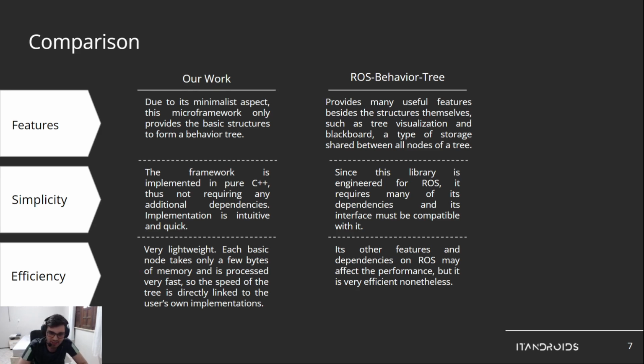And in terms of efficiency, our work is very lightweight. Each node takes only a few bytes of memory, and the tree processes very fast. So any implementation of our tree is not bottlenecked by the structure. It is very efficient. And ROS Behavior Tree is also very efficient, but since it has other features and dependencies, they may affect the performance. But it is very efficient, nonetheless. So our work has fewer features, but we provide a simpler way to form a behavior tree. So let's proceed.